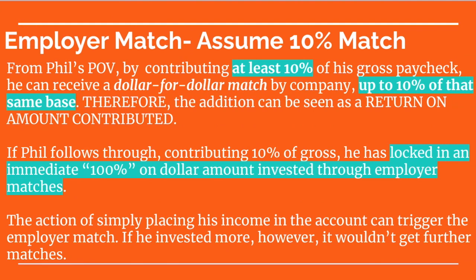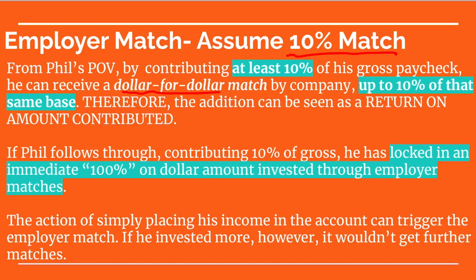Now, let's go through an example. Let's assume there's an employer match of 10%. So let's take that same employee again, Phil. From his point of view, if he contributes at the bare minimum 10% of his gross paycheck, and this percentage is determined before the calendar year as I described earlier, he has the right to receive a dollar per dollar match by the company up to that same 10% of the base of his gross income. Therefore, the addition can be seen as a return on the amount contributed.